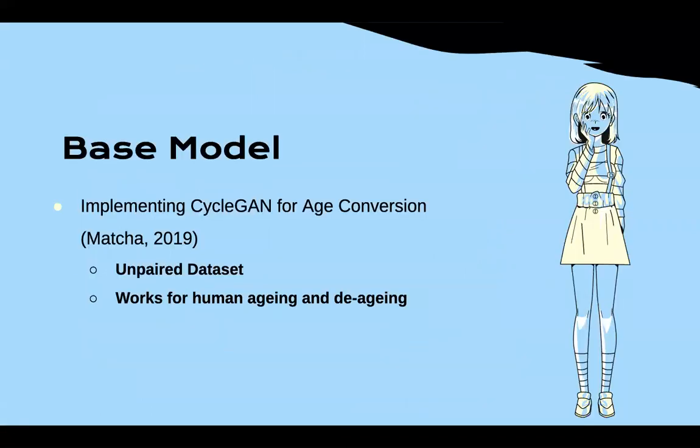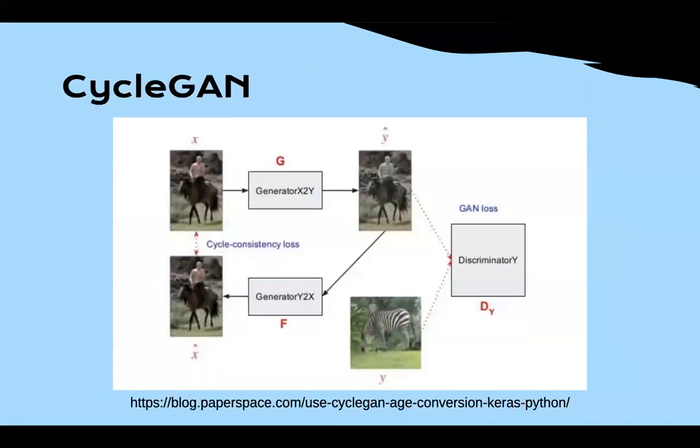Our original model that we based our model on was the implementing CycleGAN for age conversion by Matcha, which worked on unpaired data sets, meaning that we do not have to give it two pictures of the same character, aged and de-aged. And it also worked for human aging and de-aging, which was the closest to our problem.